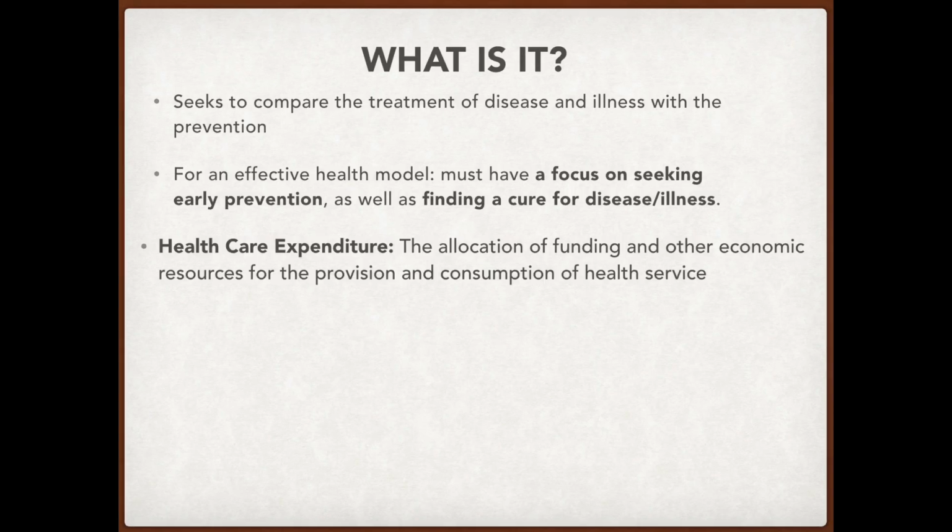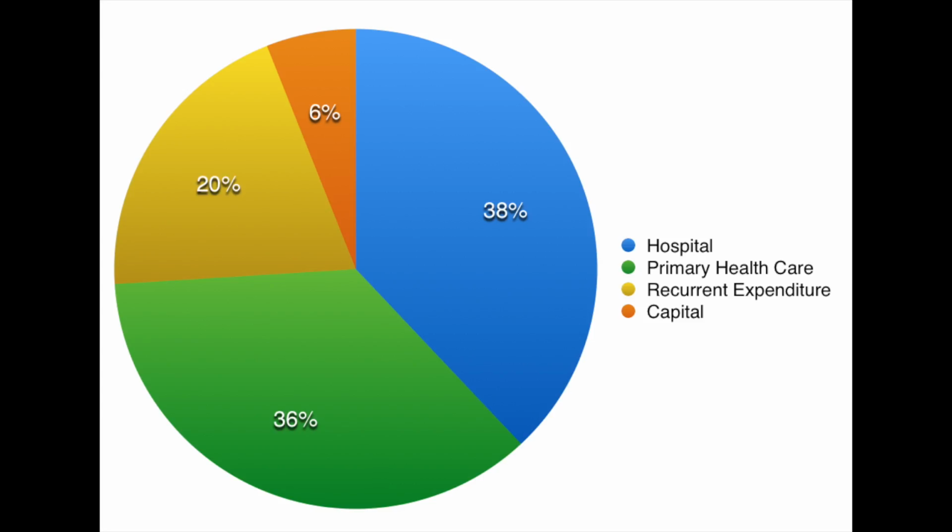Healthcare expenditure can be defined as the allocation of funding and other economic resources for the provision and consumption of health services. It currently falls into one of four areas: hospital, primary healthcare, other recurrent expenditure, and capital.